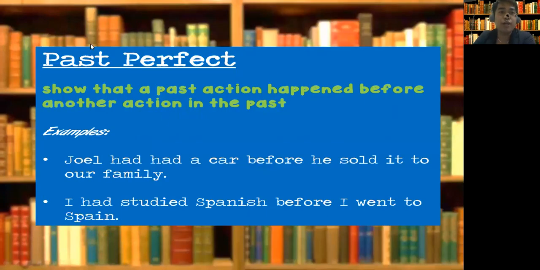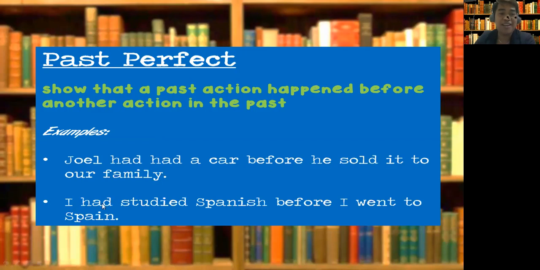Right? So let's have some more. Past perfect shows that a past action happened before another action in the past. So I told you two points of action that all happened in the past. Some more examples. Joel had a car before he sold it to our family. Why had? Because the base form of the verb should have been have. Okay, so the past form of the verb is had. And remember, this is the past perfect, so you should use had. That's why we have two hads here.